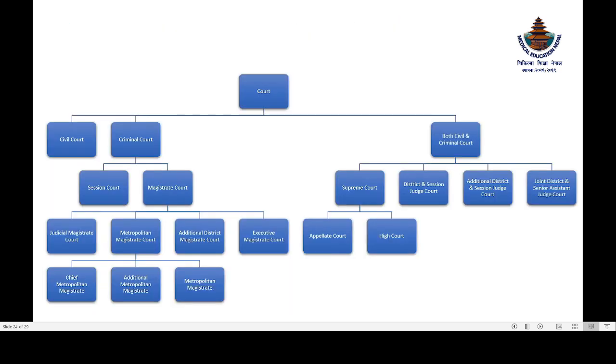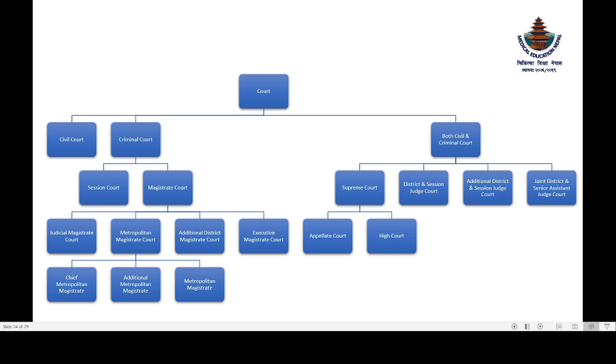Now we will look at the court. Courts are of three types: civil court, criminal court, and both civil and criminal courts. The criminal court is further of two types: session court and magistrate court. Magistrate court is again further of four types: judicial magistrate, metropolitan magistrate, additional district magistrate, and executive magistrate. An example of an executive magistrate is the mobile court. We also have to learn the different examples of the civil court and session court. These are asked in the viva. Now, the metropolitan magistrate court has three types: chief metropolitan, additional chief metropolitan, and metropolitan magistrate.